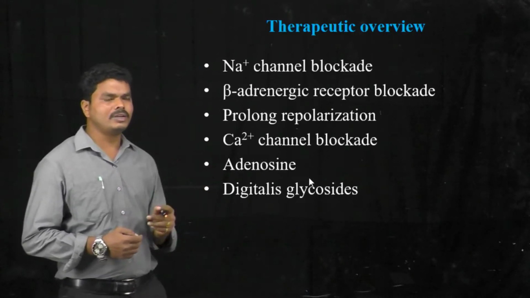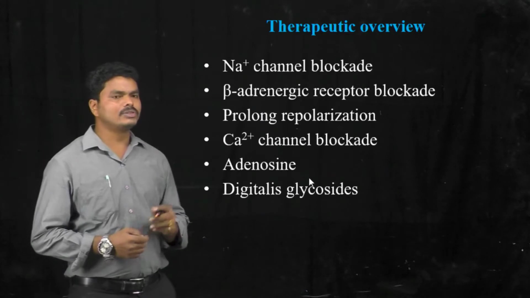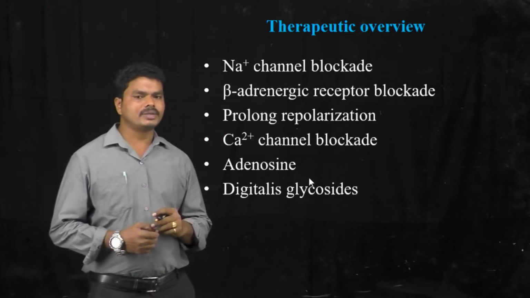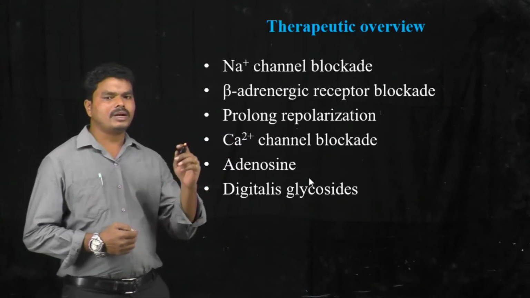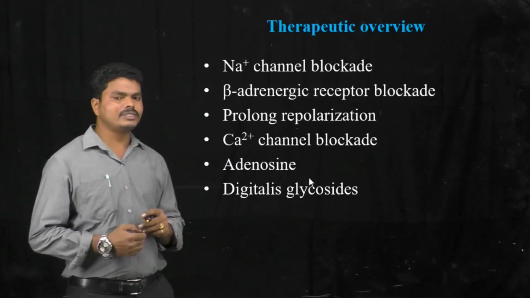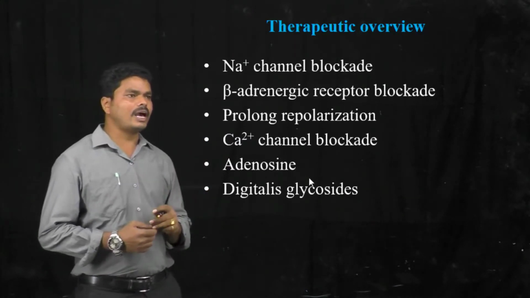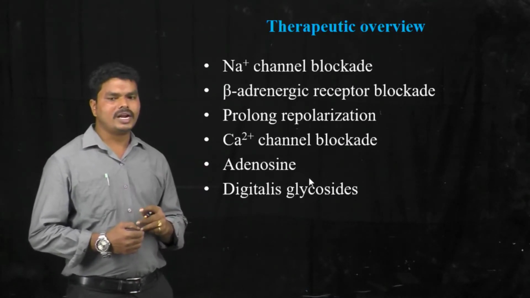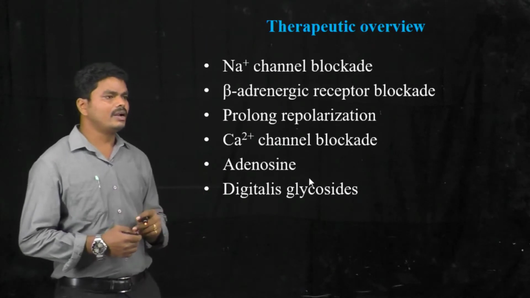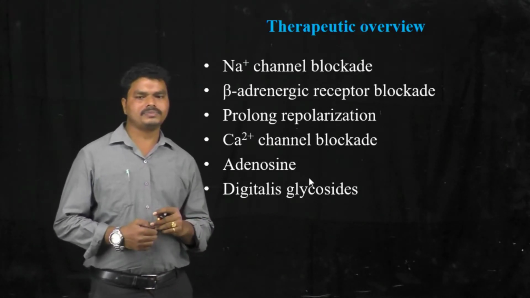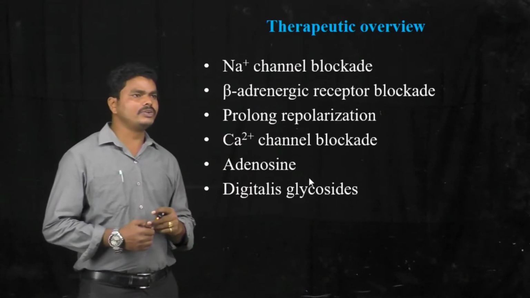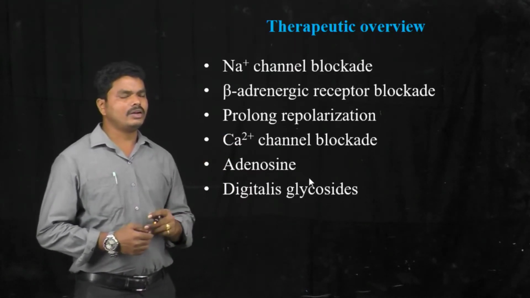The first one is utilization of sodium channel blockers, beta-adrenergic receptor blockers, prolongation of the repolarization phase, use of calcium channel blockers, and utilization of adenosine and digitalis glycosides. These are the different strategies which are generally used in the treatment of arrhythmias.